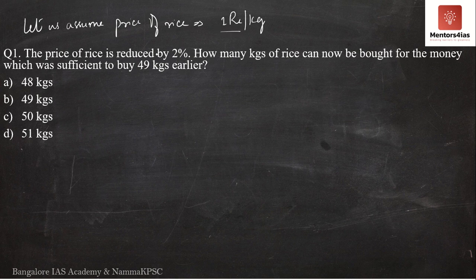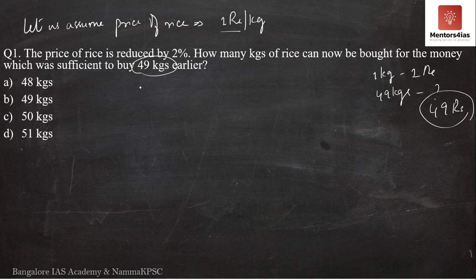So if 1 kg costs 1 rupee, what is the amount of money that he requires to purchase 49 kgs? Nothing but 49 rupees, correct? So according to our assumption, the amount of money that he has at present is rupees 49. With rupees 49, he obviously buys 49 kgs of rice.